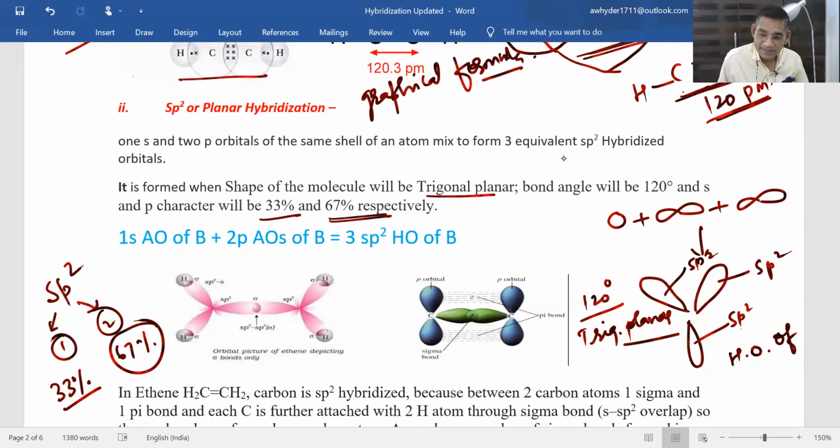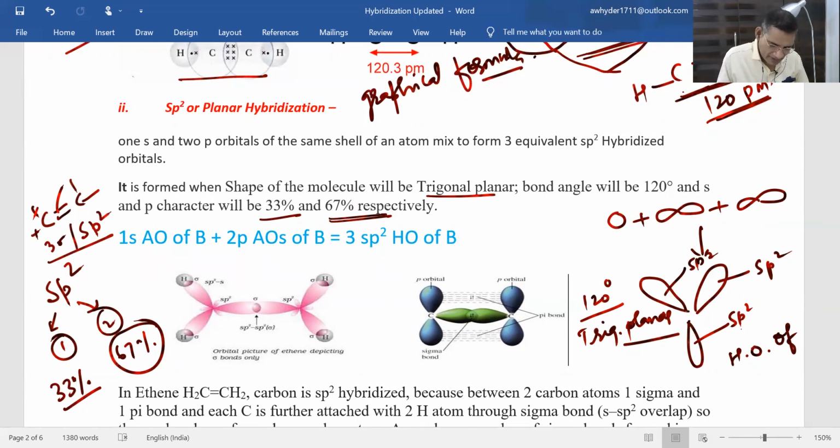So the example for this is C double bond C. This is an example from organic chemistry. 1, 2, and 3 sigma. 3 sigma means sp2 hybridization. As I told you, on the basis of the number of sigma bonds, we can count hybridization, or we can come to know about hybridization. So this is an example of sp2 hybridization.